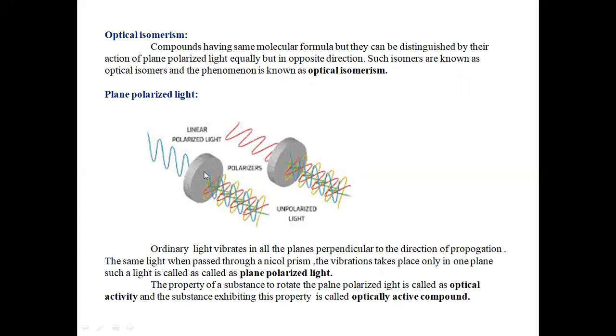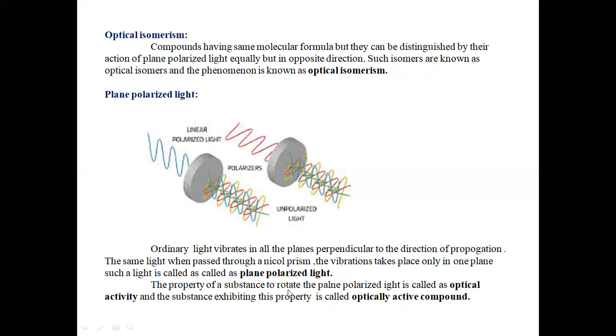Once ordinary light is passed through the polarizer, or Nicol prism, it vibrates only in one direction, or we can say in only one plane. Such type of light we call plane polarized light.